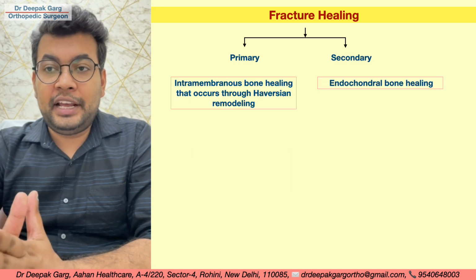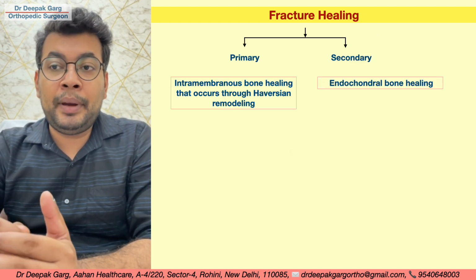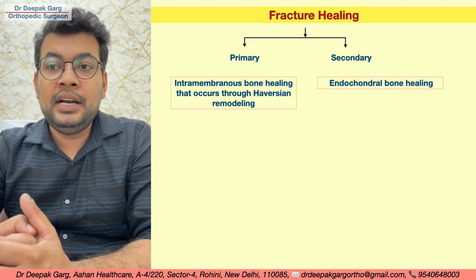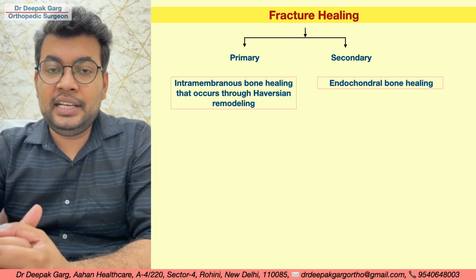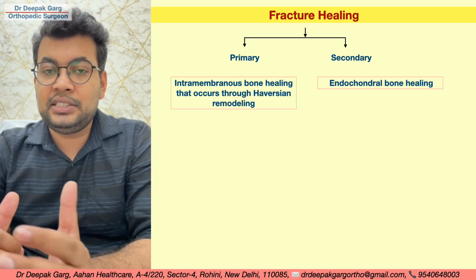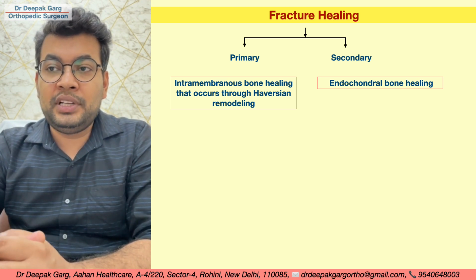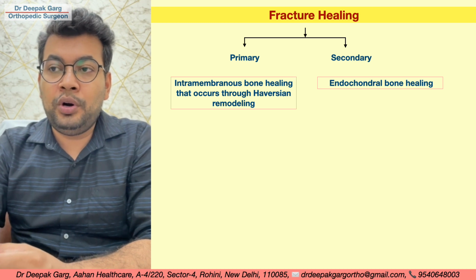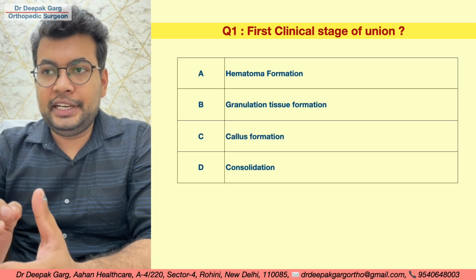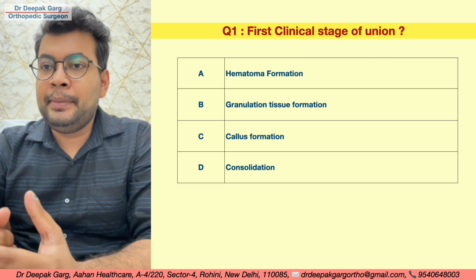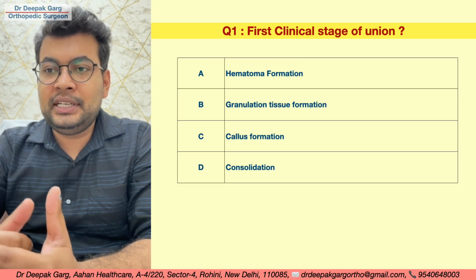In primary healing, there is direct intramembranous bone formation that occurs through Haversian remodeling. In secondary fracture healing, first cartilage is formed, then it is re-ossified to form bone, so there is endochondral bone healing.